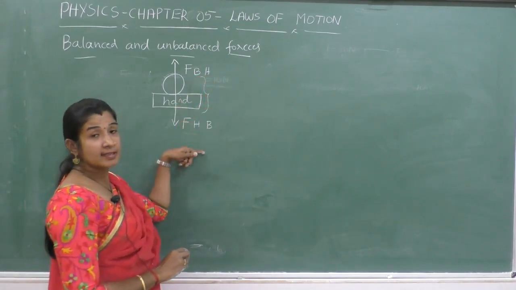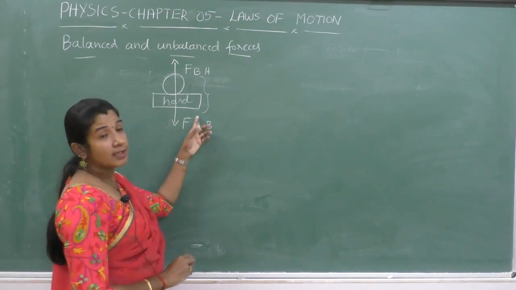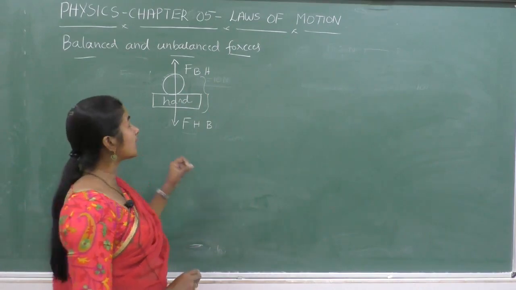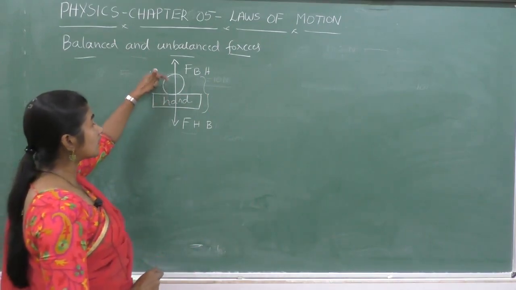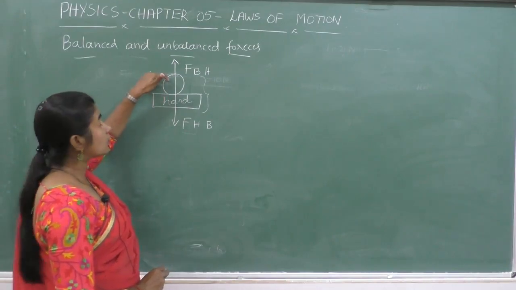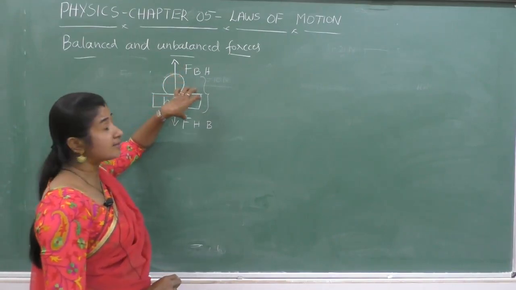In the previous case we considered equal and opposite forces acting on the same box, but in this case these two forces are acting on different objects. Therefore these two forces do not cancel each other.